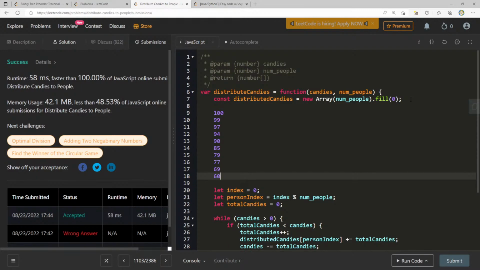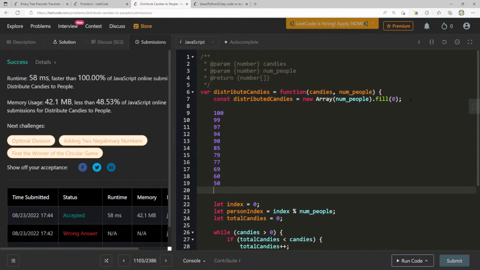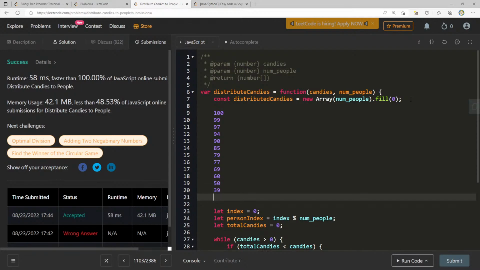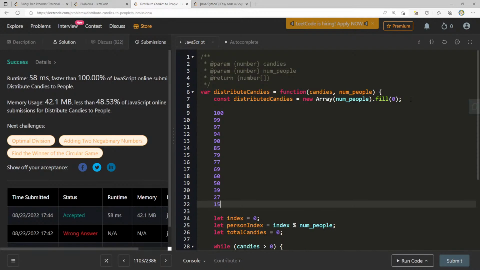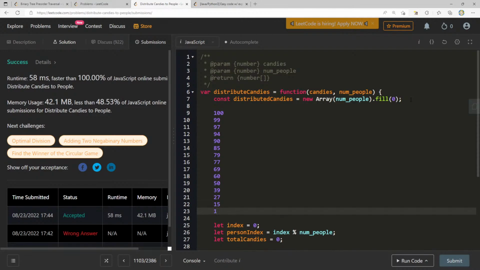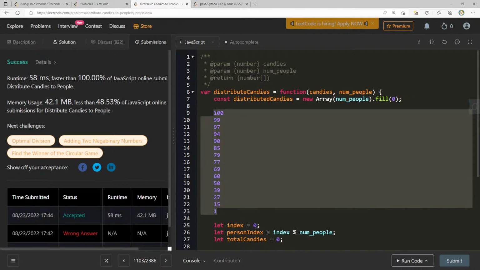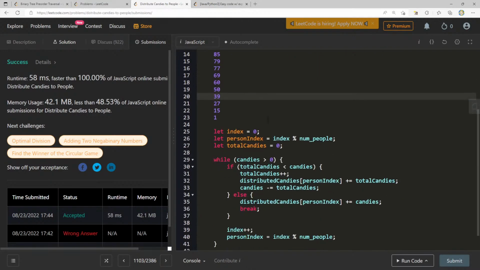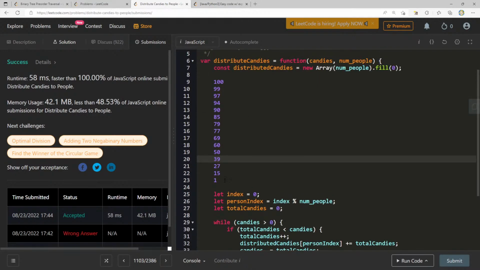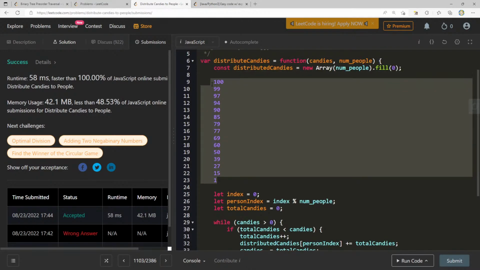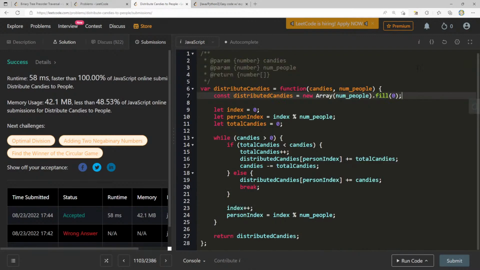Then minus 9, minus 10, minus 11, minus 12. So 39, 27 minus 13 is 15, minus 14 is 1. Right? So this doesn't run 100 times. That's the while loop right here. Because we're always giving them one more candy than before, however we represent this looks to me like some sort of arithmetic sequence. So if we can represent it like that, perhaps, but I'm happy with this answer.